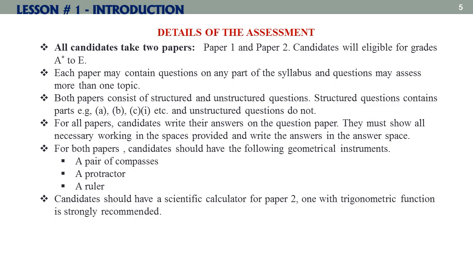Candidates should have a scientific calculator for paper 2. One with the trigonometric function is strongly recommended. Algebraic or graphical calculator is not allowed. Algebraic calculator means if you put the values of a variable, you can solve the equation, or you can draw the graph of the functions given. So this calculator is not allowed in O level. A simple scientific calculator which has trigonometric functions in it is fine.